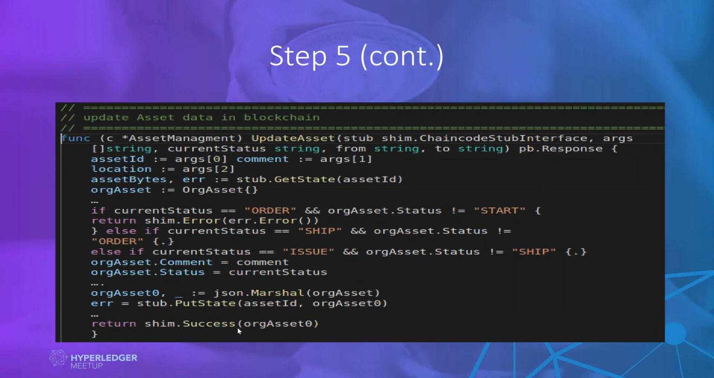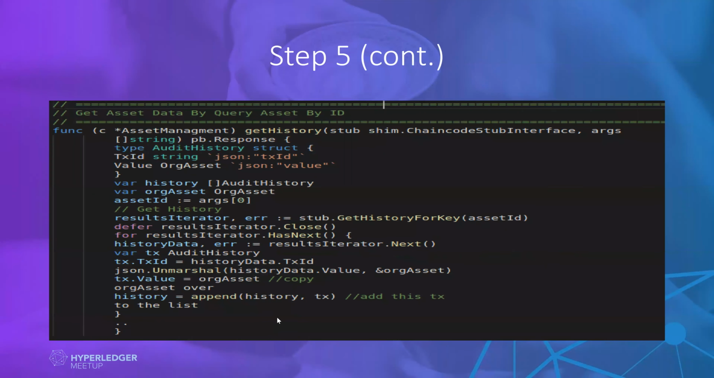If everything works fine, then we will be showing that this data has been generated. Then this is one more method to get a history of the data. How we normally get the history, I have created this again. I want in the history the transaction ID and the asset as a whole. So this is how we normally get the history for a key.